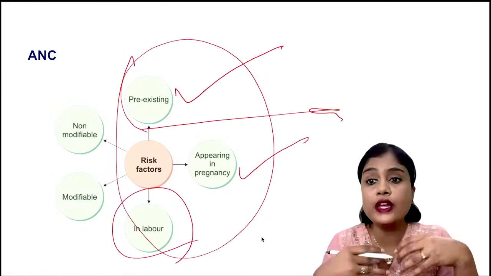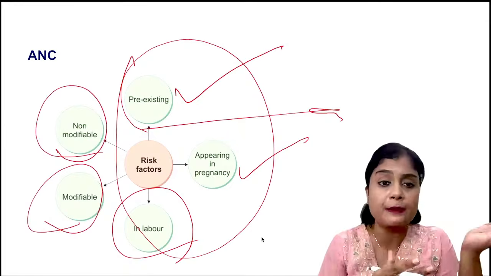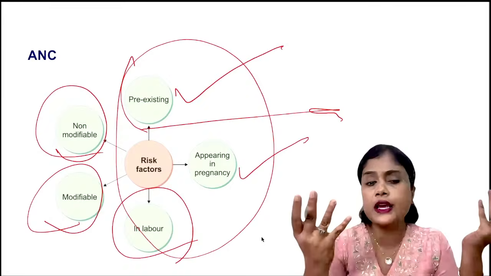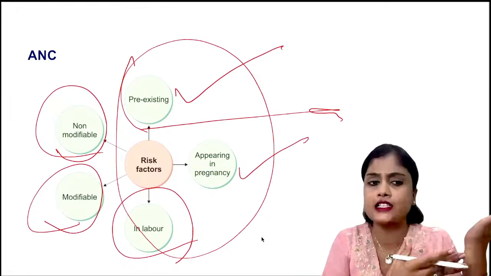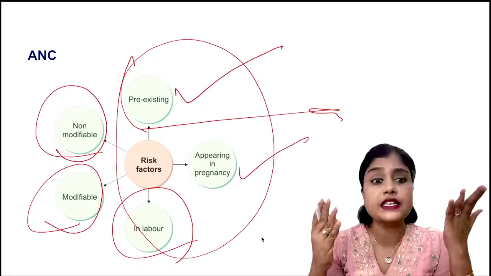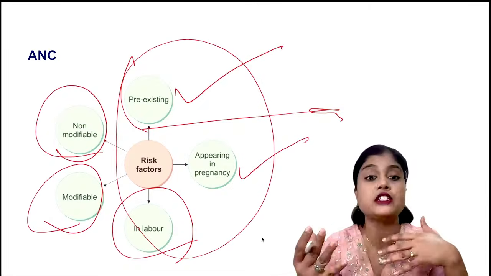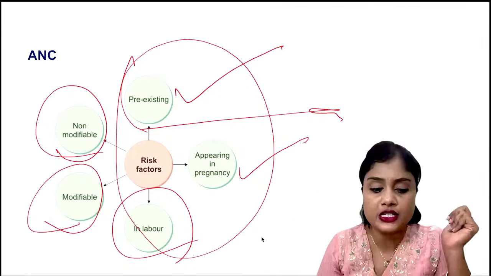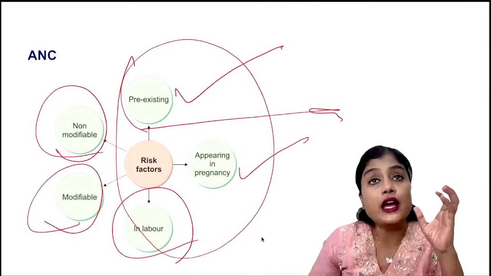So we know some things we can treat, for example hypothyroid, hypertension, GDM, these things are treatable, isn't it? A major congenital anomaly like Eisenmenger's cannot be treated at that stage, but definitely others can be treated. So modifiable ones we treat so that the pregnancy and the delivery go smoothly for the patient, isn't it?